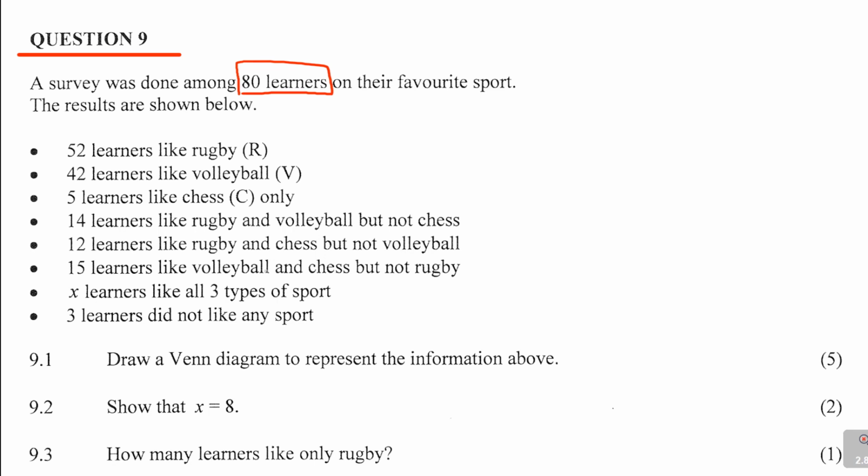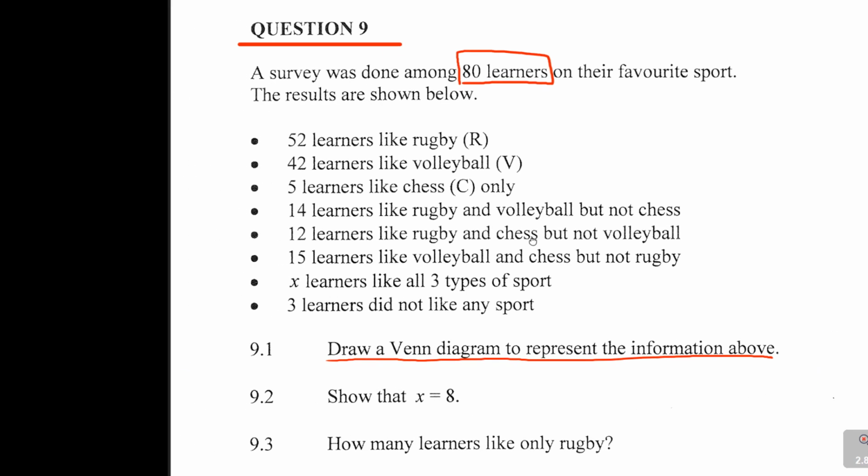15 learners like volleyball and chess, but not rugby. X learners like all 3 types of sport. And then 3 learners do not like any sport. Then it says draw a Venn diagram to represent this information. That's where I'm actually very, very interested, because once you can come up with the Venn diagram, this is 5 marks, and then the rest is just easier now to follow up.